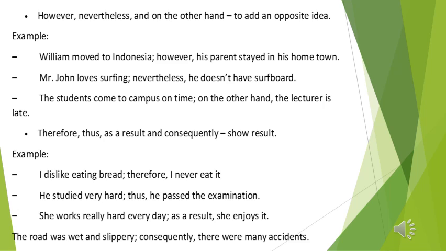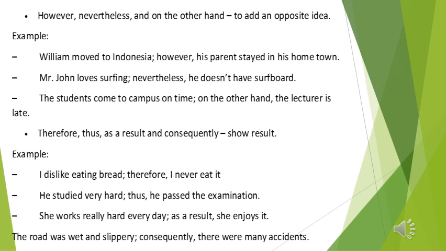Next example: the students come to campus on time. On the other hand, the lecturer is late. The students come to campus on time; on the other hand, the lecturer is late. Two independent clauses joined together by the conjunctive adverb or connector, on the other hand, and this connector is preceded by a semicolon, and then after it we use a comma. Let's move to the next one.